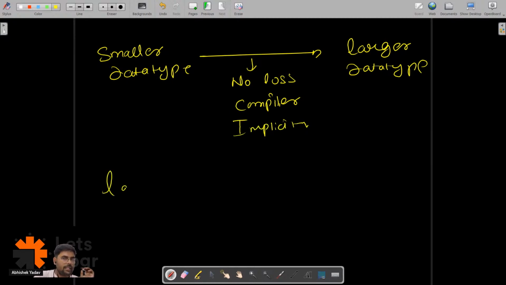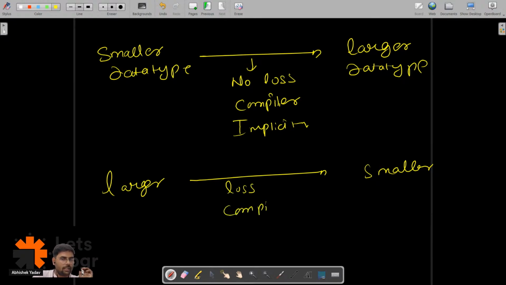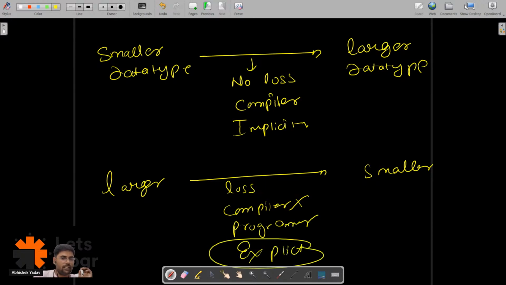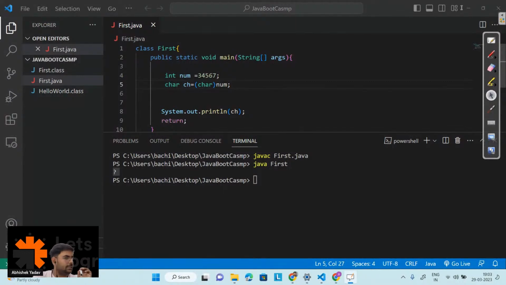And if you are transferring the data from a larger container to a smaller container, then there is a probability of loss of data, and the compiler will not take care of this kind of conversion. The programmer has to take care of this kind of conversion, and this kind of conversion is called explicit type conversion, right? So we are doing that explicit type conversion. Why is char written in brackets in the program, sir? Because here we want to store this num data in a character container. That's why here I have written char. Omkar, okay? Now it is clear.